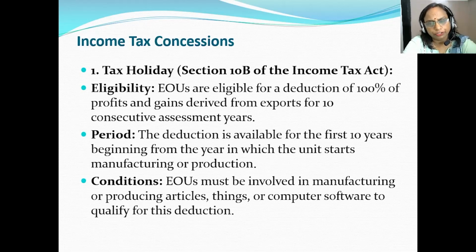Only those EOUs are eligible for the deduction of 100% of profits and gains derived from the exports for 10 consecutive assessment years. So the deduction is available for the first 10 years beginning from the year in which the unit started manufacturing or its production.